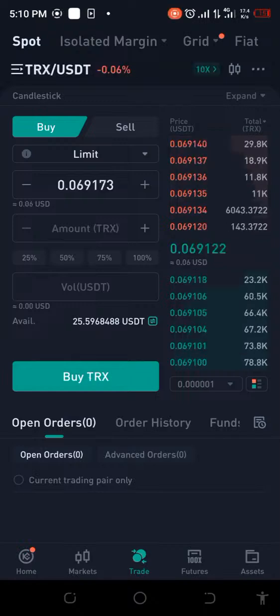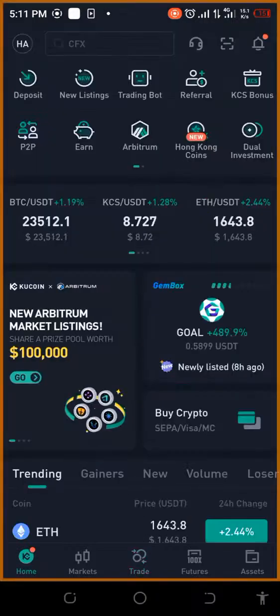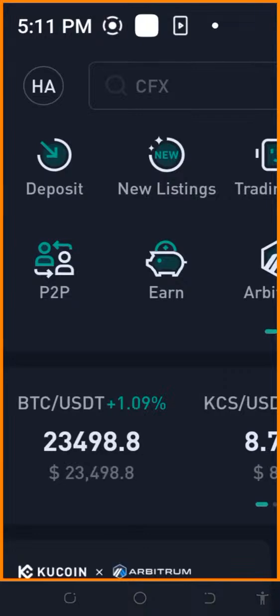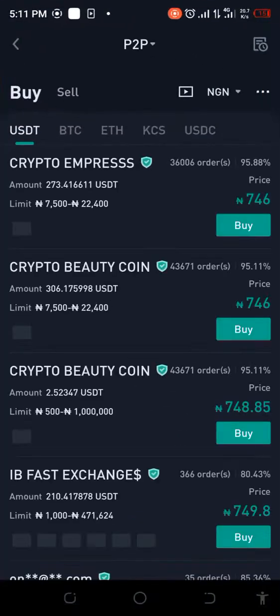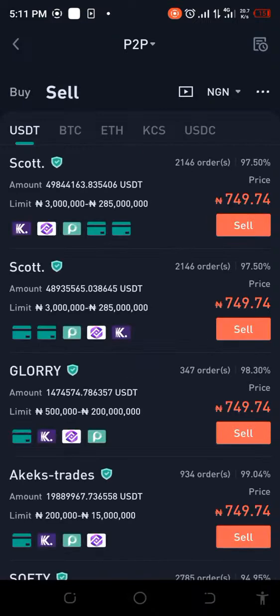Okay, so we're here to change this to TRX. Now, of course, there are two ways you can do this. You can decide to use the P2P. If we look here, you will see that KuCoin has P2P, right? So you can decide to withdraw your money by just selling it off. It's very possible.